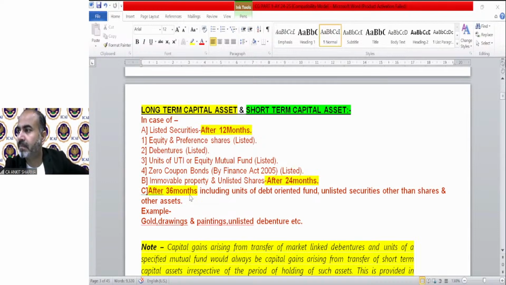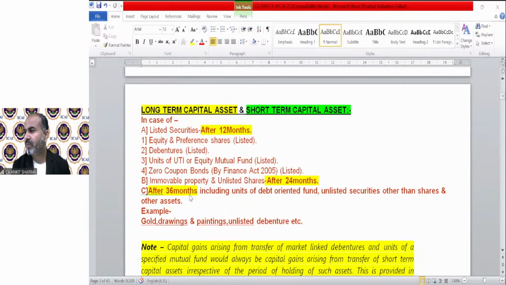Next is Pooja is asking, sir, if we sell a TV and if there is any loss, then can it be set off? No, because it is not a capital asset. It has been removed from the definition of capital asset. So these losses cannot be claimed anywhere. We call them dead loss. Dead loss.